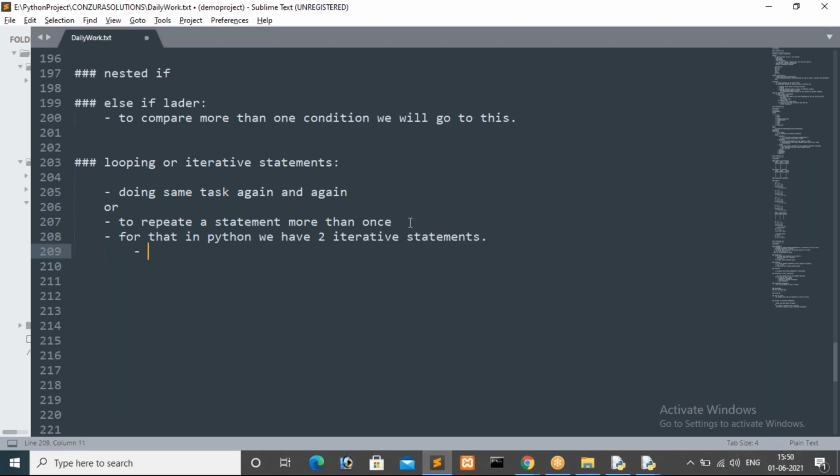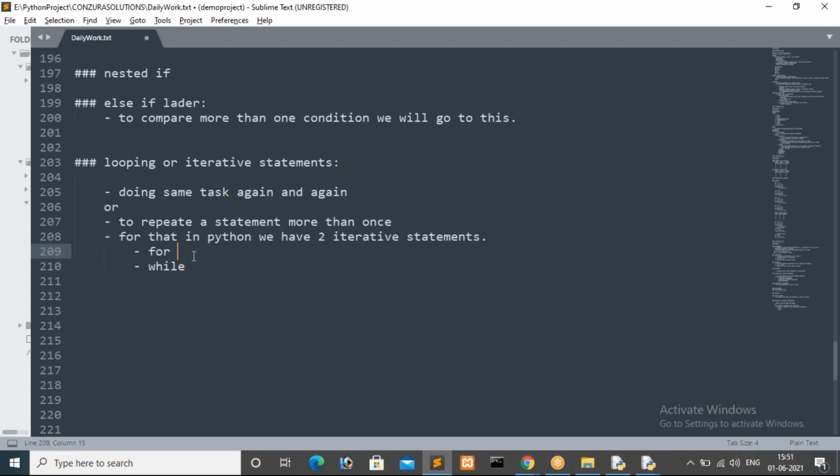Those are for and while only. There is no do while. It does not exist. So in Python we have for and while only.